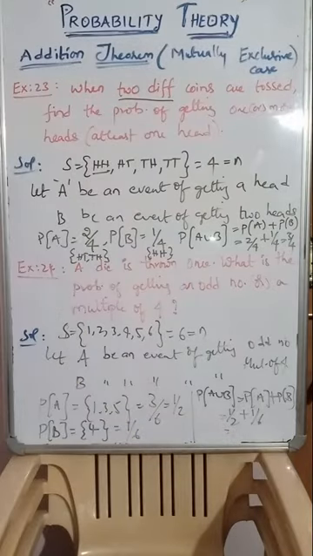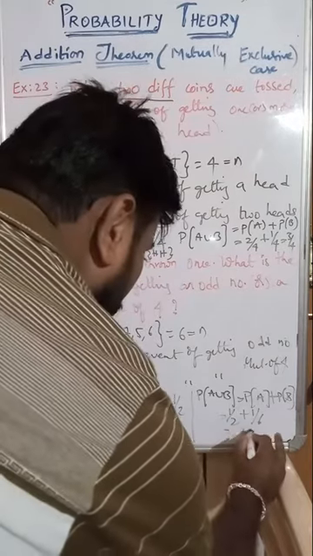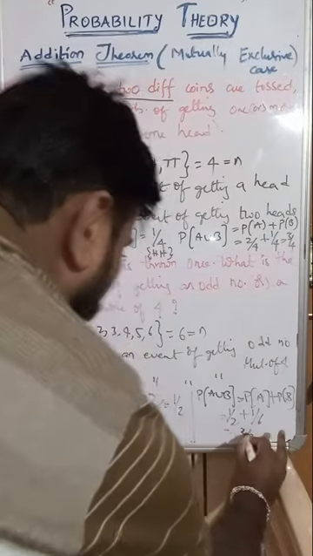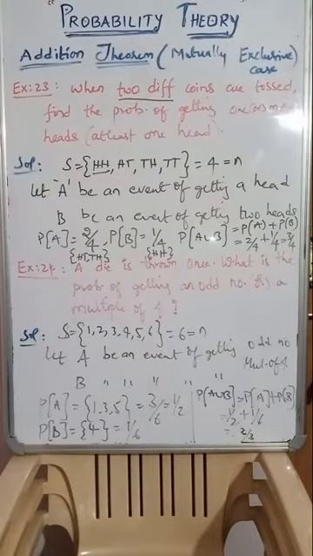Tell me what is the answer? 1 by 2 plus 1 by 6. LCM will become 6. 2 by 3 it will become the answer. Isn't it? 2 by 3. 2 by 3 is the answer. Check once again.